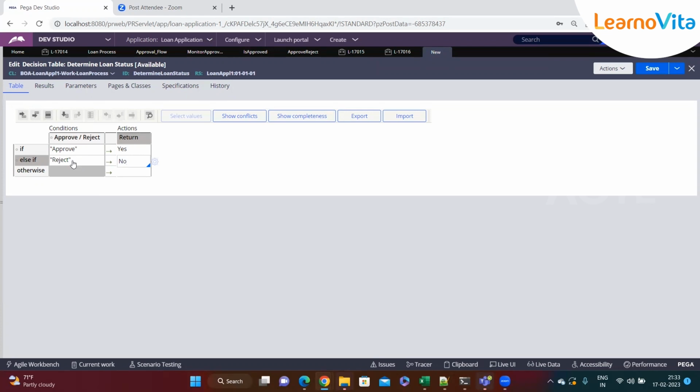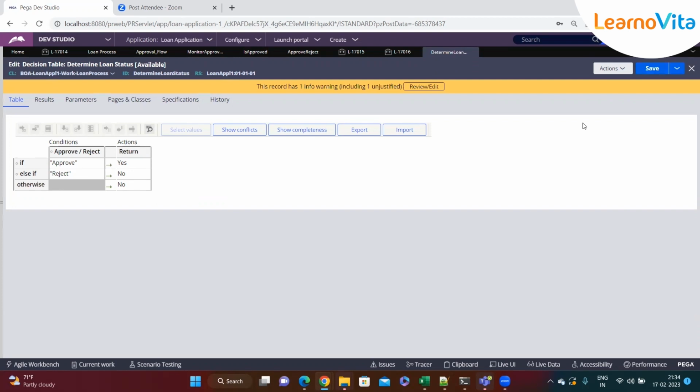And then if none of the conditions is true, by default you can set what you want. Of course, in our case we haven't given the user any option to select any other value, but let's say by mistake a user didn't select either approve or reject. By default, should we approve the loan or reject the loan? In that case, we'll say no, since if the value is not true we should not approve the loan. Otherwise, that means if the value is other than these. So that's it, I've saved it.